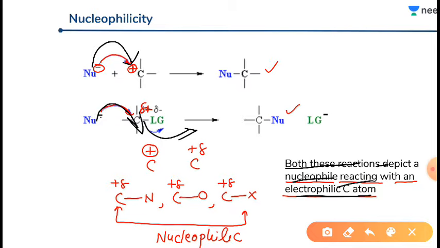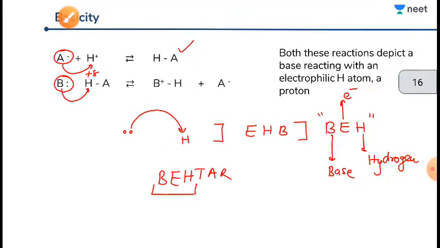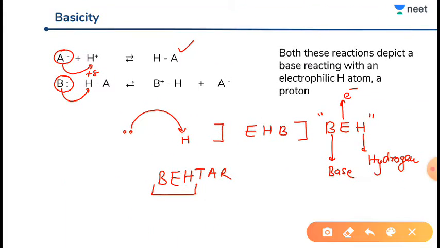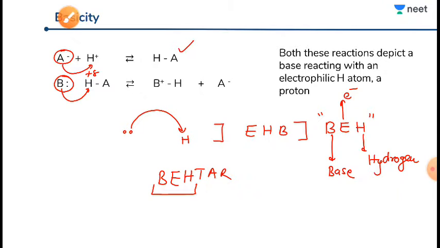Now in the same case, if you talk about basicity, what I have told you is that if it is a base, it will give its electron to hydrogen. You can see here it is giving its electron to hydrogen. So always remember that a base gives its electron to hydrogen, and if it is a nucleophile, it will give its electron to carbon. Here it is giving its electron to hydrogen, that is why it is a base.